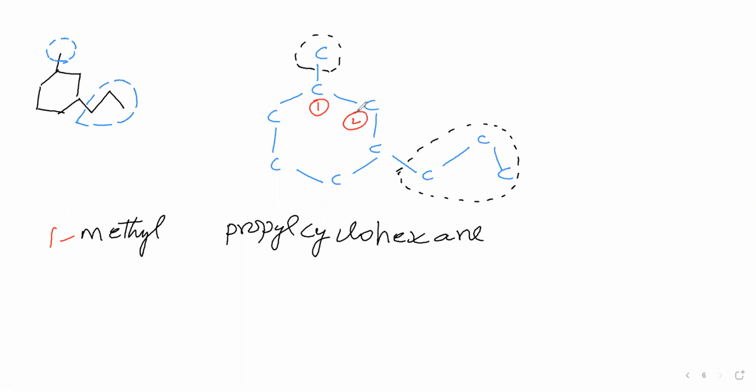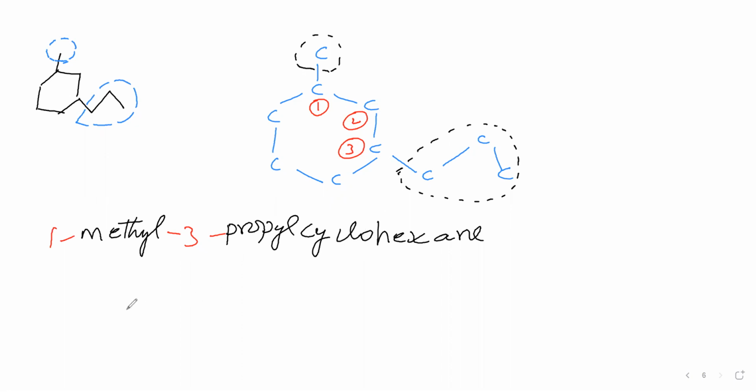Why are we proceeding numbering towards right? This branch should get the least position. If we proceed right side, this branch, propyl, gets the 3rd position. Suppose we proceed from here towards left, then this branch will get the 5th position. Therefore, the proceeding side is such that it gives the least position to the branch. So the branch is attached at the 3rd carbon. Therefore, the name is 1-methyl-3-propylcyclohexane.